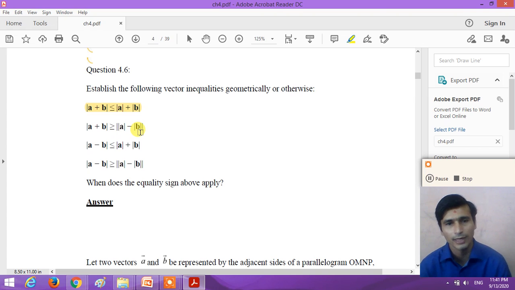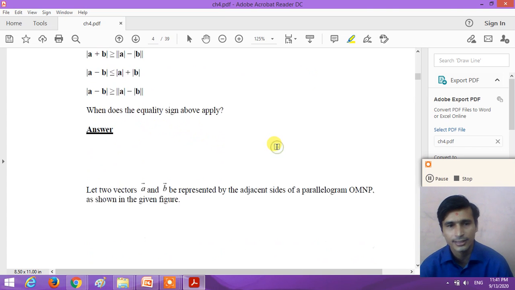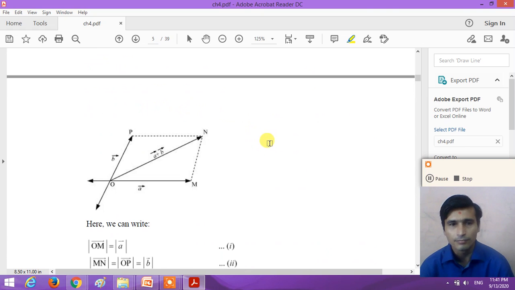If we consider two vectors A and B with magnitudes A and B, and add them, the magnitude of the resultant is less than the sum of the magnitudes of the individual vectors, and greater than the magnitude of their difference. Let us discuss this graphically.